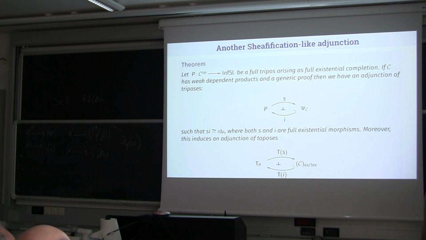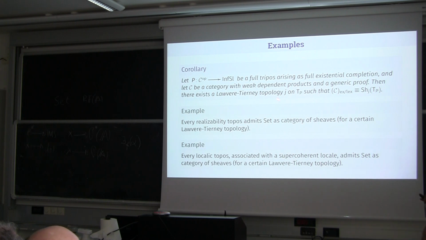In the case of Set-based triposes, we know that the exact completion of Set is Set again, so we obtain the usual presentation of Set as a category of sheaves for realizability toposes. And here this is the corollary, and this is the example for realizability toposes and Set. And in the localic case, again, this result can be applied only for localic triposes where the locale is supercoherent. And now I think that it's time to stop for me.